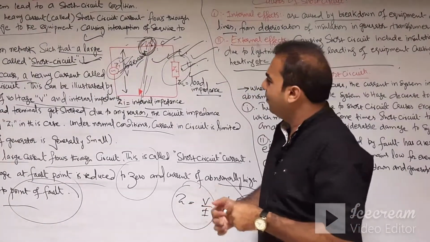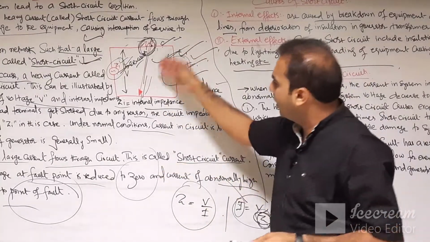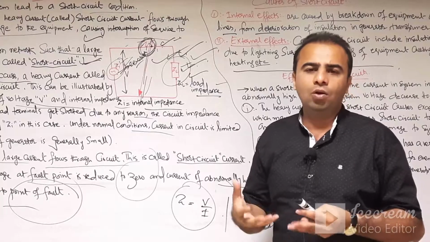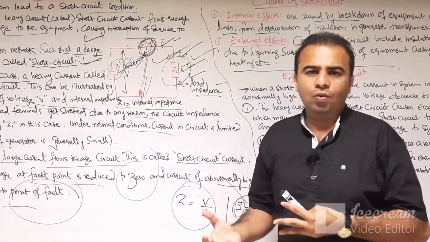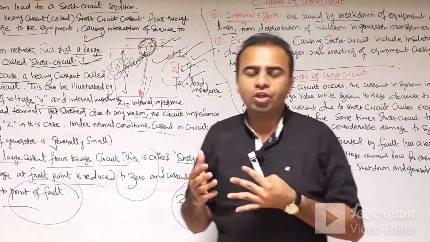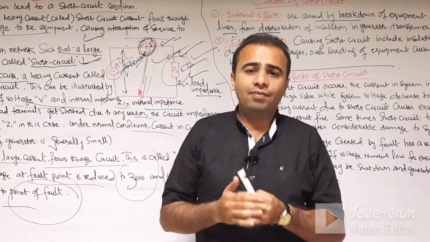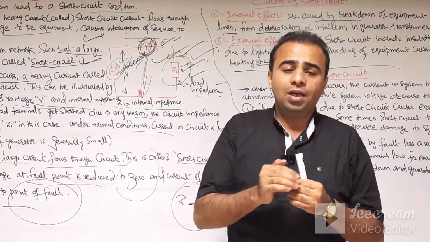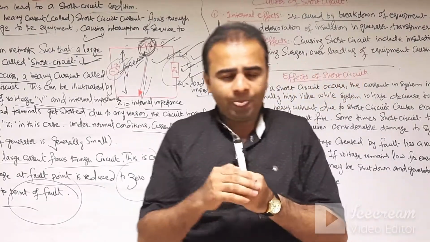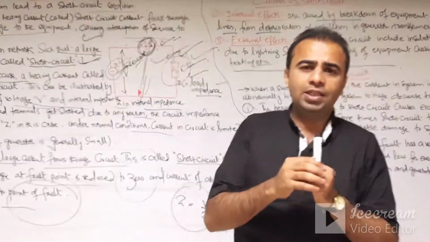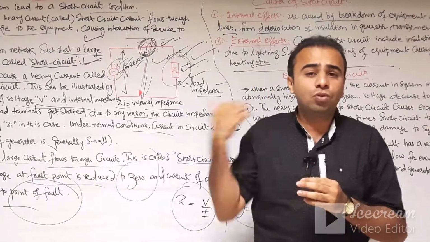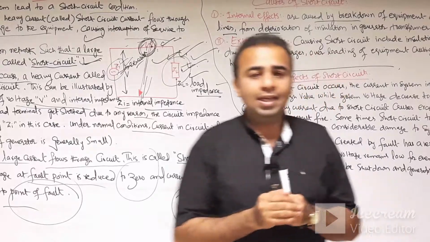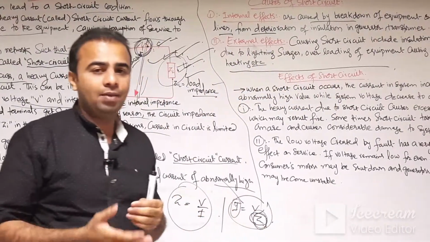Internal fault means a fault occurring in the generator or in the transformer due to any reason, maybe an overloading condition, an over voltage condition, or deterioration of the insulation. If a short circuit occurs, the current is very high and the insulation will be damaged due to the short circuit, and this may cause failure of the equipment, electrical appliances or the transmission line in the power system.